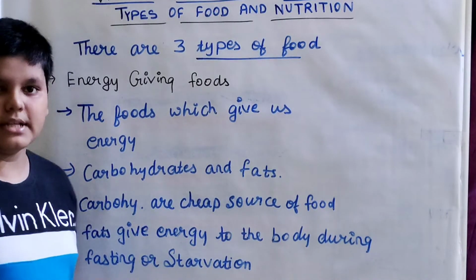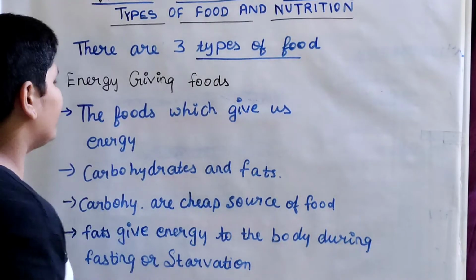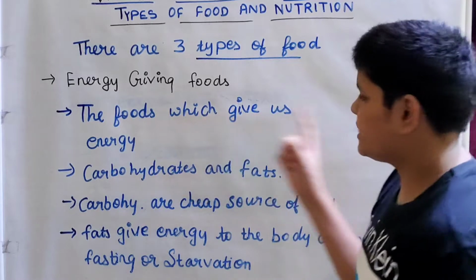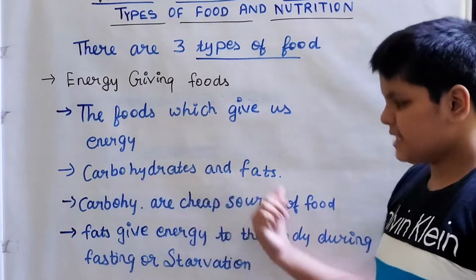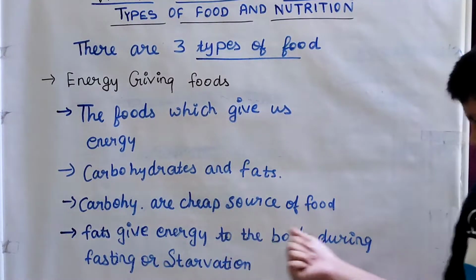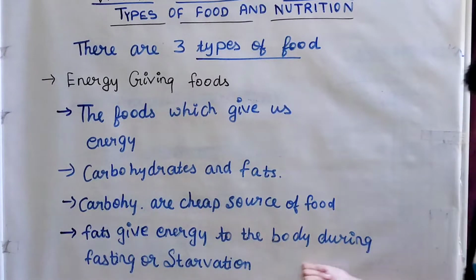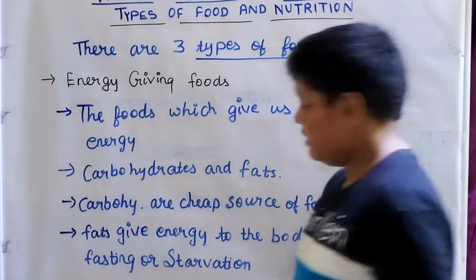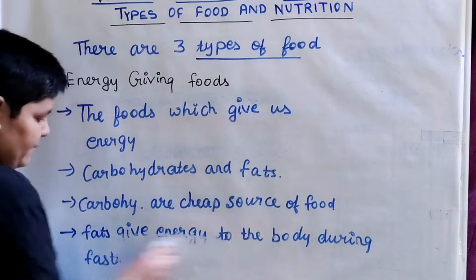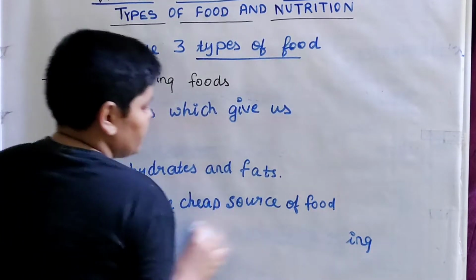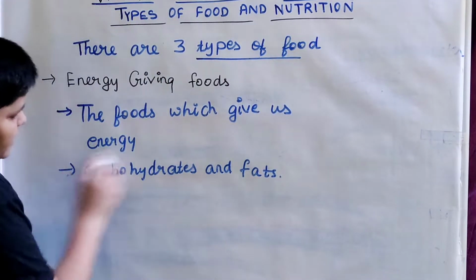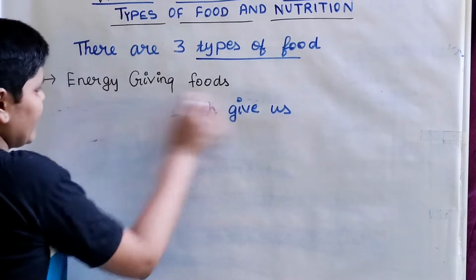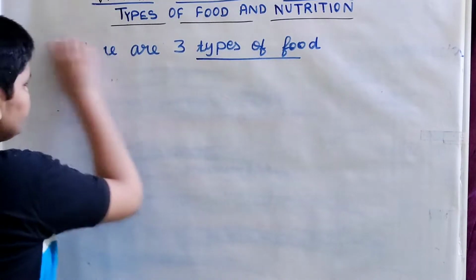So what are the purposes? As I said, I'll explain each and every thing one by one. The foods which give us energy are carbohydrates and fats. Carbohydrates are a cheap source of food. Fats give us energy during fasting or starvation. So these are the basic points. The first one, energy giving food, is completed. Now what is the second one? The second one is bodybuilding foods.